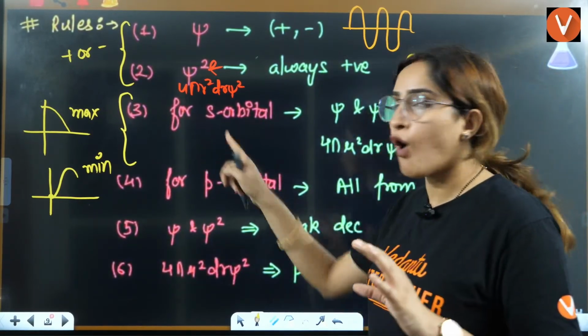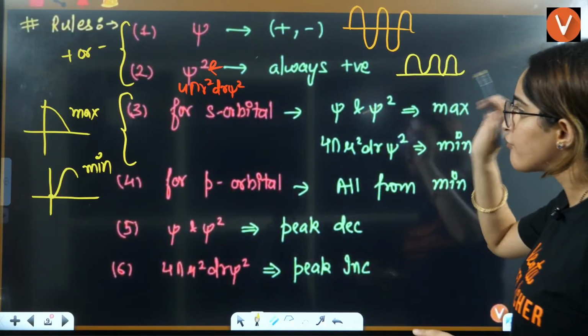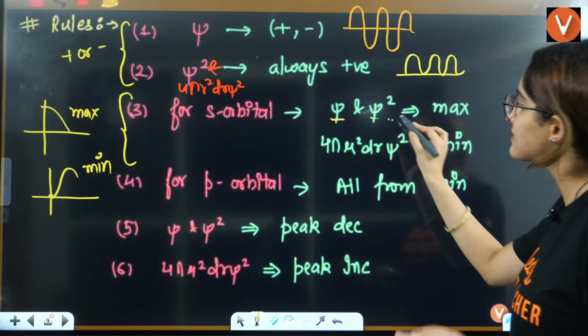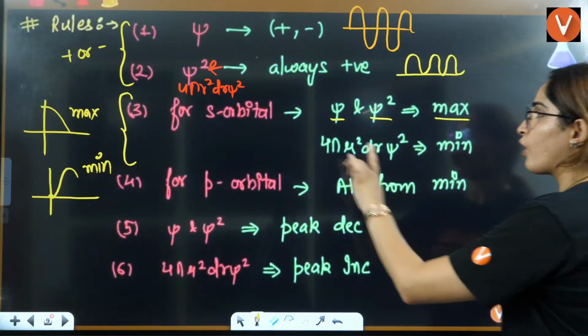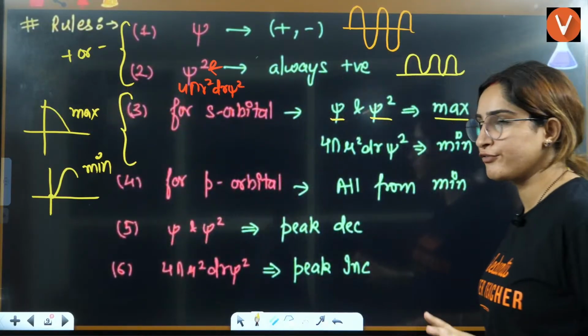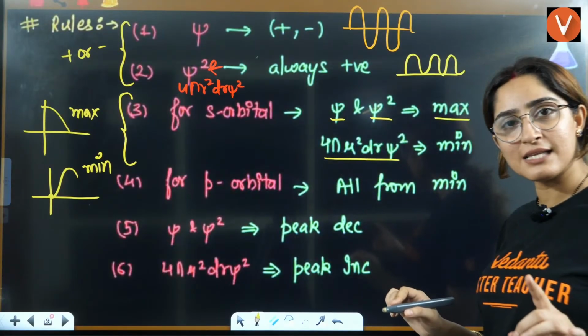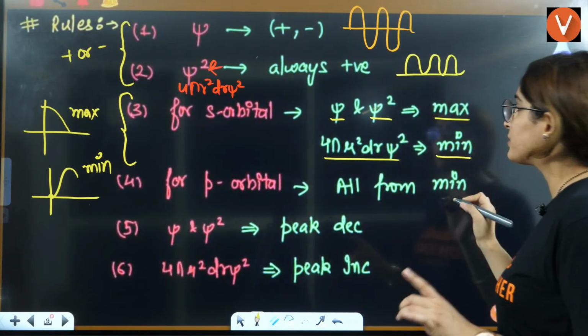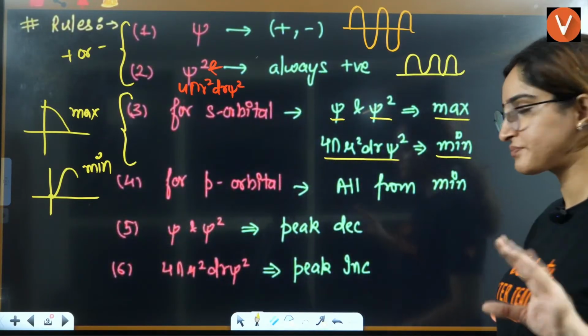Okay. So for s orbital, what you will see is psi and psi square will always start from maxima. It will always have this kind of graph. But if you talk about 4 pi r square dr psi square, it will start from the minima. That means it will start from the origin, right?